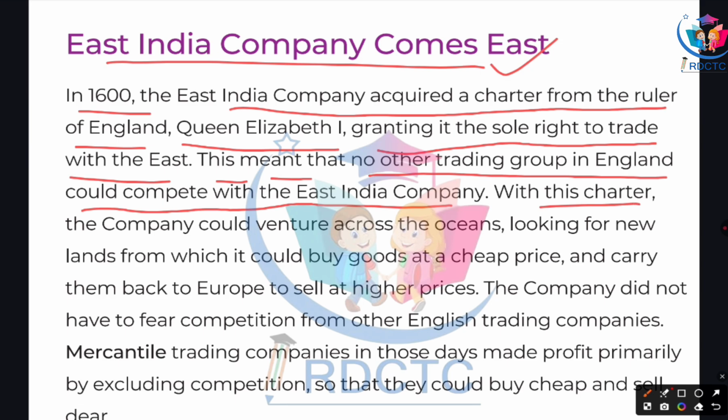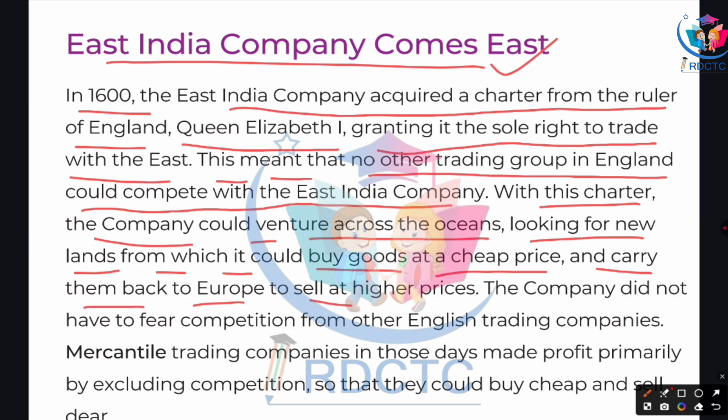With this charter, the company could venture across the ocean looking for new lands from which it could buy goods at a cheap price and carry them back to Europe to sell at a higher price. The company did not have to fear competition from other English trading companies.